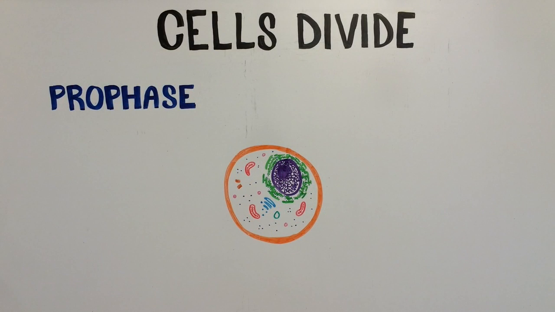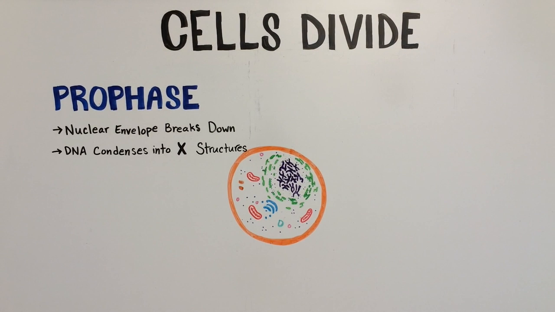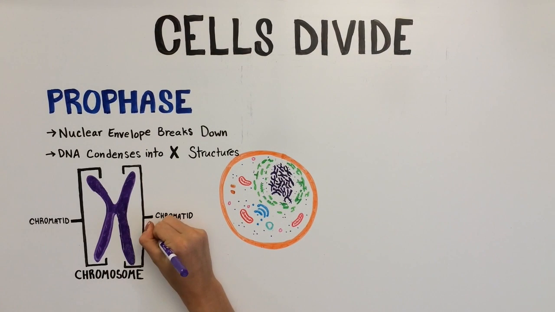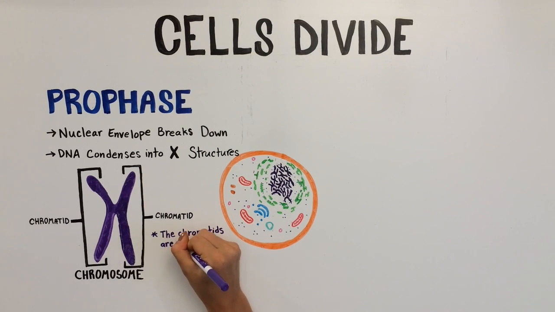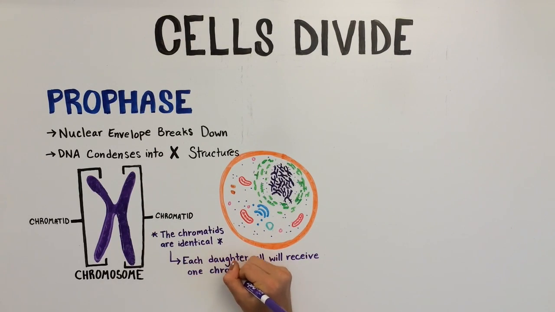During prophase, the nuclear envelope breaks down and the DNA of your chromosomes condenses into structures that look like X's. Each strand on the X is called a chromatid, and each of these chromatids are identical. During cell division, one cell will receive one chromatid and the second cell will receive the other.